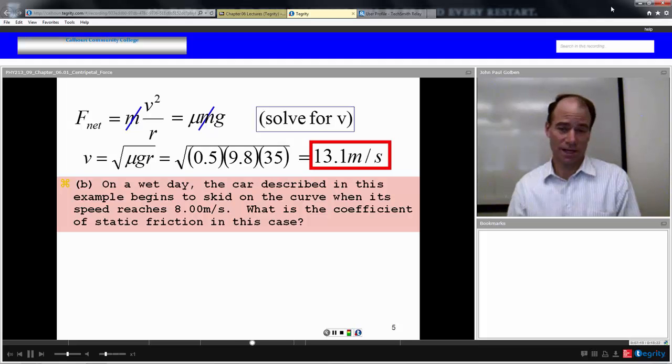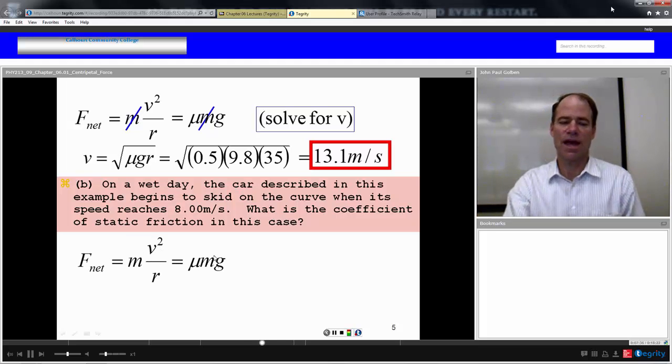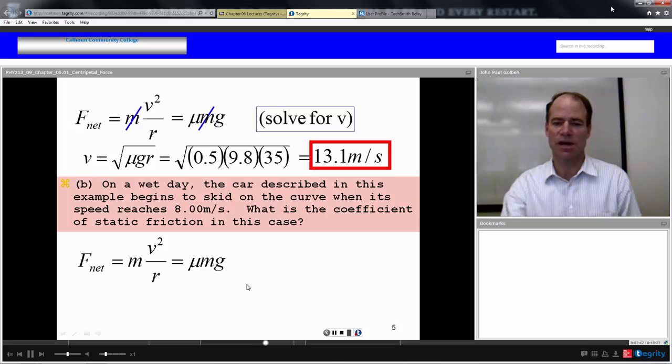On a wet day, though, the car described in this example begins to skid on the curve when its speed reaches 8 meters per second. What is the coefficient of static friction in this case? In other words, when the road is wet, the static friction is going to change. So we still have our centripetal force supplied by static friction, only in this case our mu is going to be smaller, and we want to solve for that.